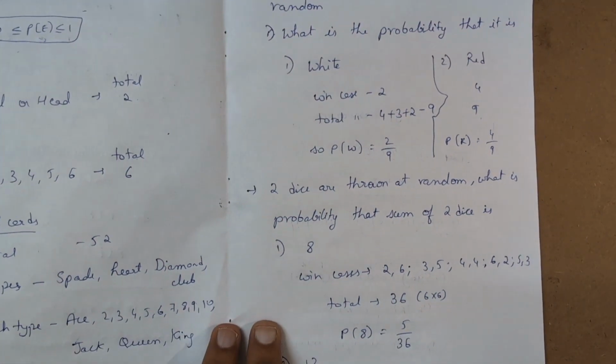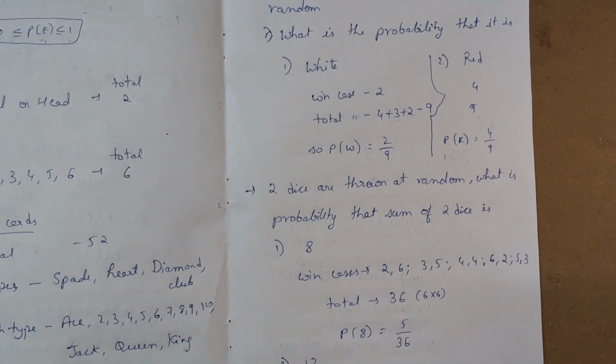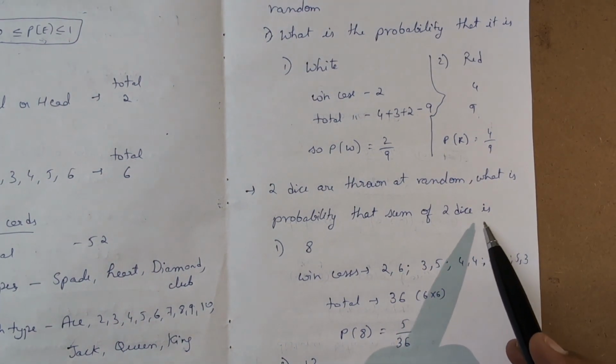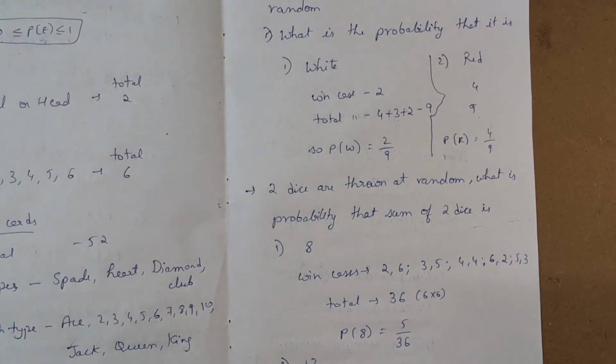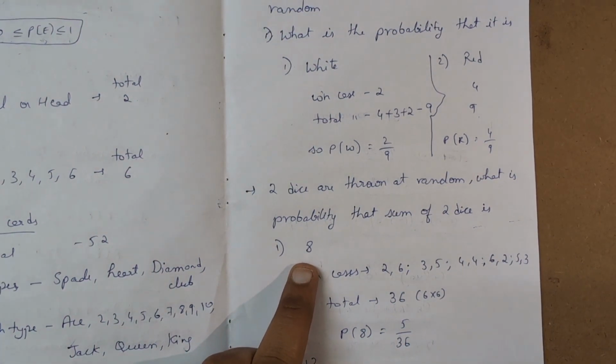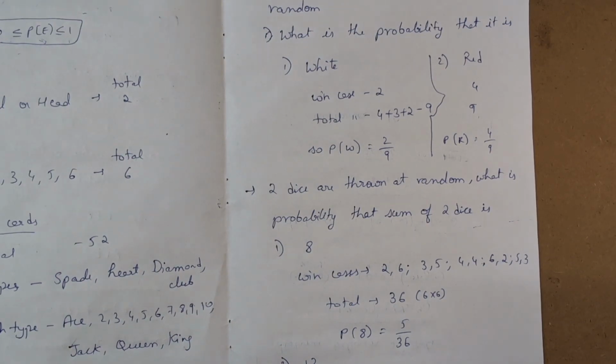Let's see another example. They are saying 2 dice are thrown at random. What is the probability that the sum of 2 dice is 8? As we know for dice, what are the total possibilities? 1, 2, 3, 4, 5, 6. At the same time 1, 2, 3, 4, 5, 6. So we want the summation to be equal to 8. So what can be the possibilities?